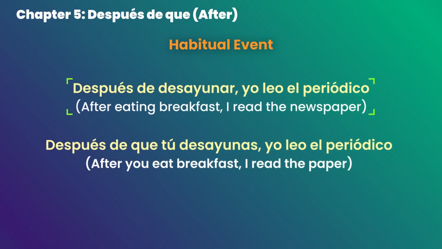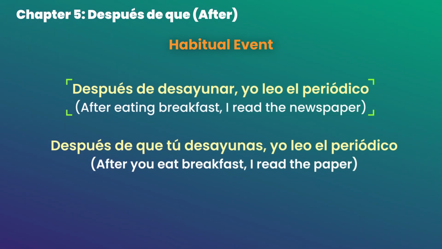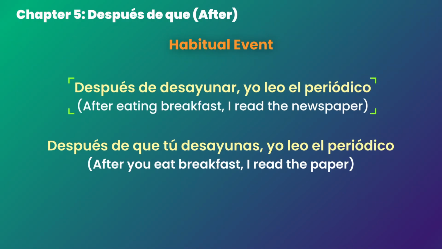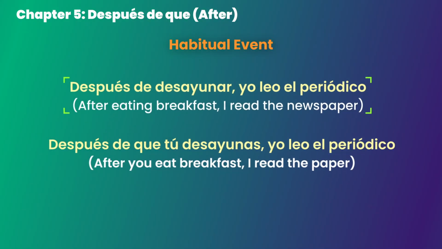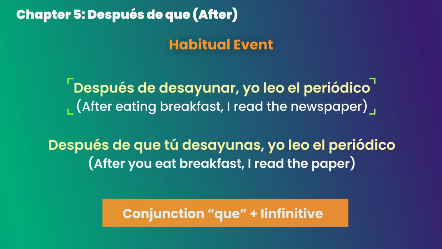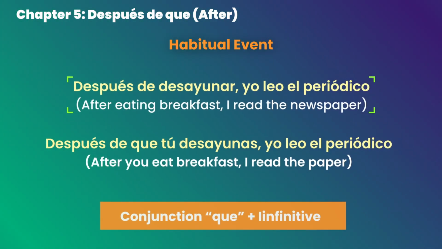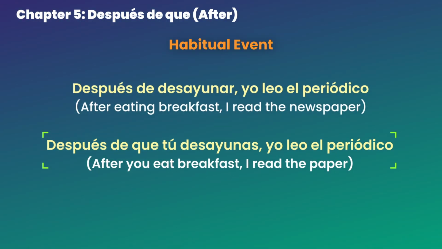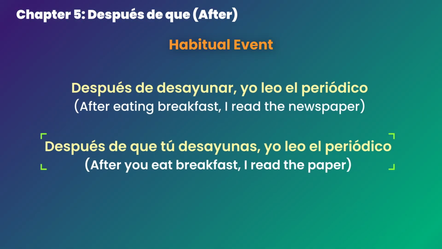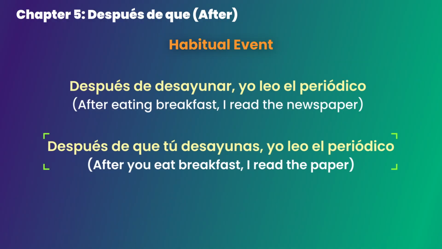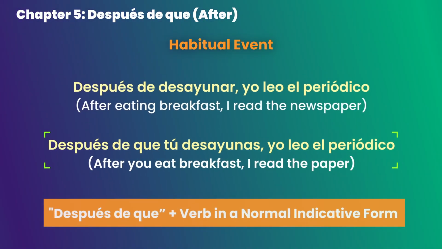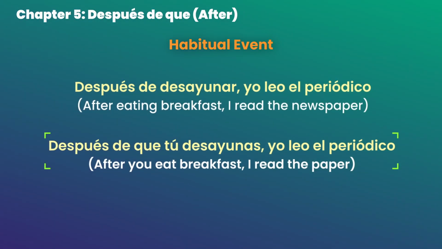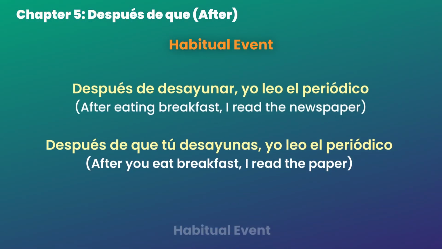In the first sentence, there's only one subject doing both, eating breakfast and reading the newspaper. In cases like that, just like we had discussed in our previous videos, we have to drop the conjunction que and use the infinitive. So we have después de desayunar. However, in the second sentence, we have two subjects, tú and yo, doing their own actions. In cases like this, if you want to say after, it has to be después de que, plus verb in the normal indicative form, in our case, desayunas. Again, no subjunctive needed because we are talking about a habitual event.